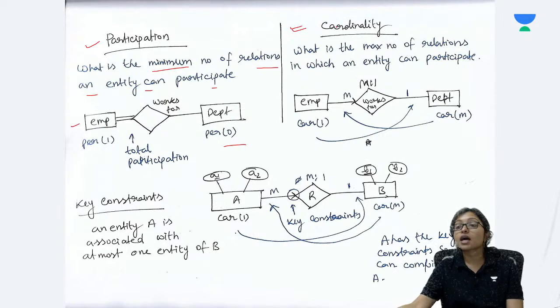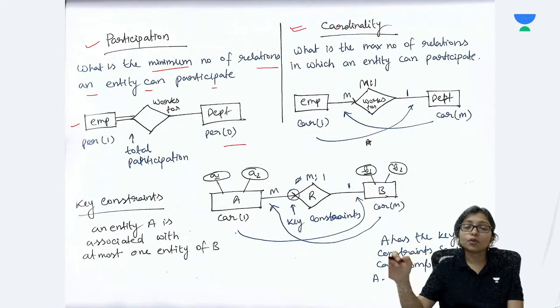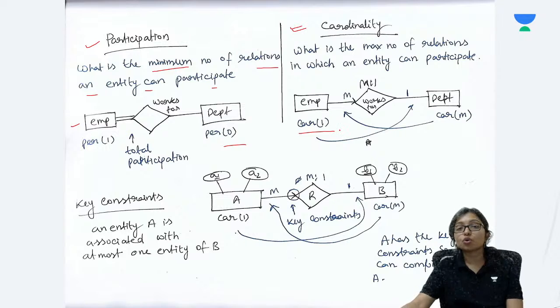Cardinality is always the maximum. Maximum means one employee can work in at most one department. That's why maximum is also 1. But one department can have many employees, multiple employees. That's why cardinality is M here.